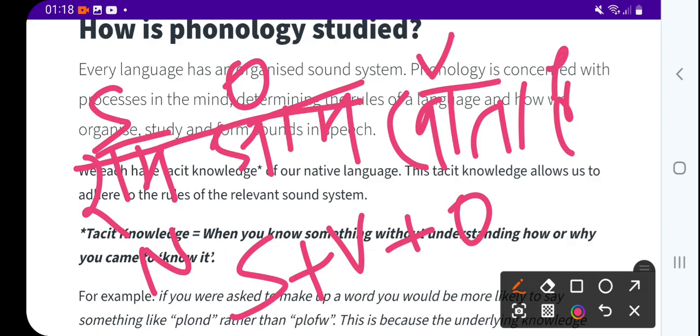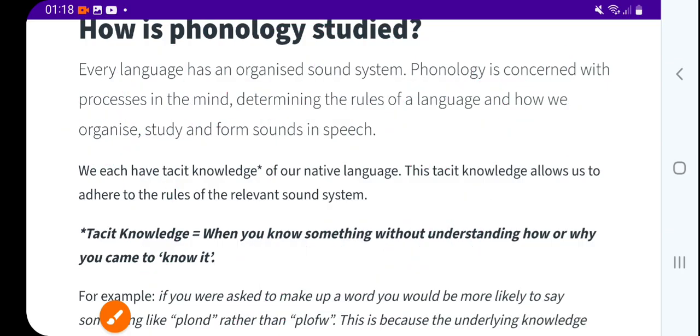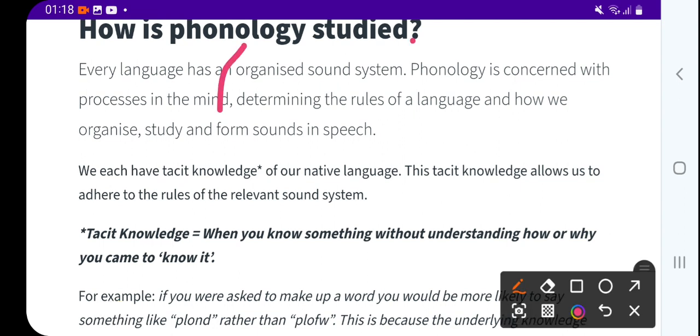So this is the Hindi sentence structure: subject, then object, then verb. In English, subject, then verb, then object. So that is the first line. Every language has an organized sound system. So that's an organized sound system in English and Hindi we have seen.